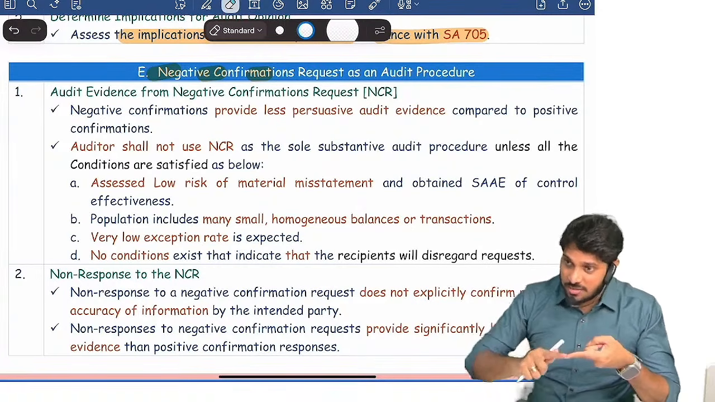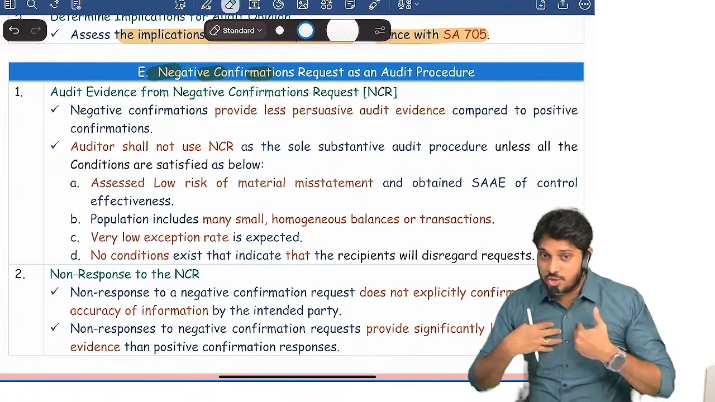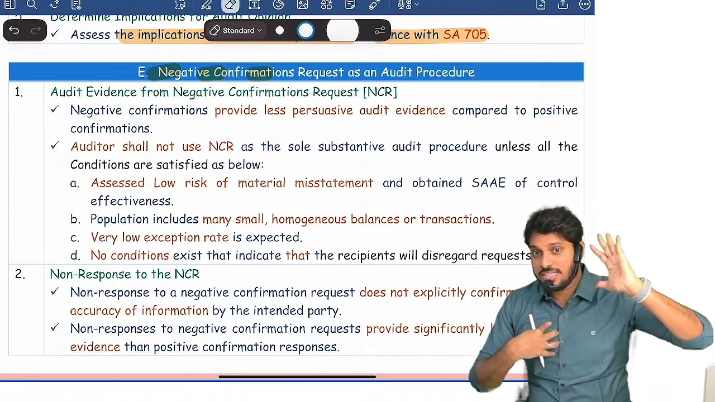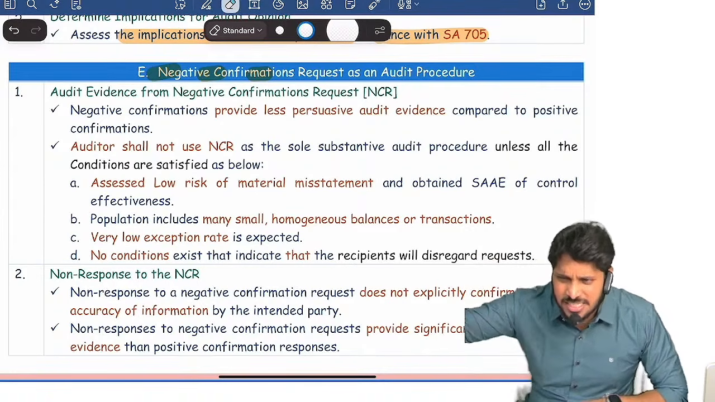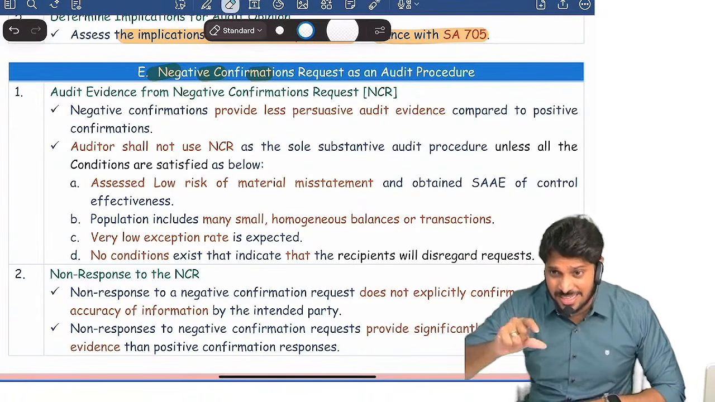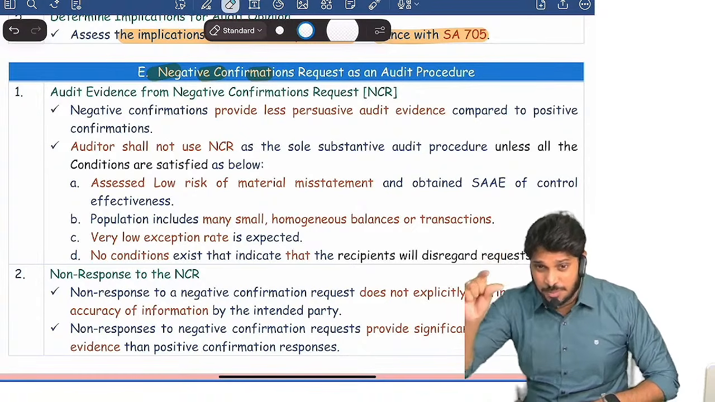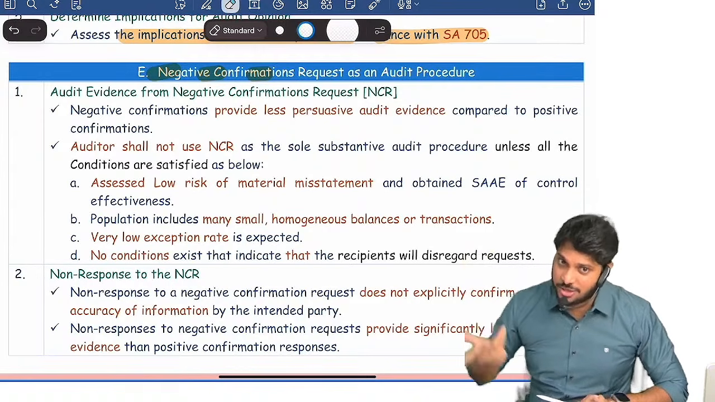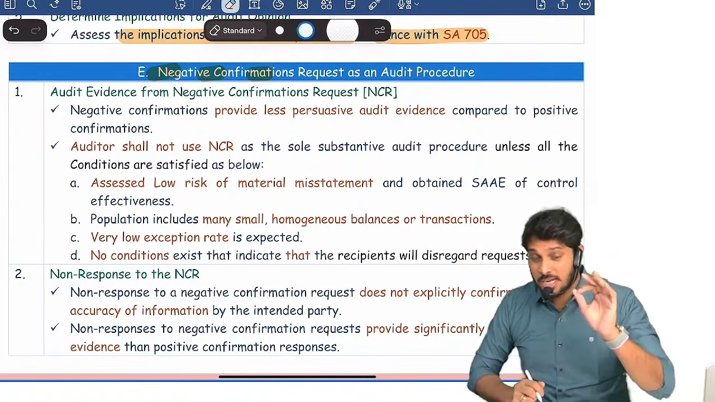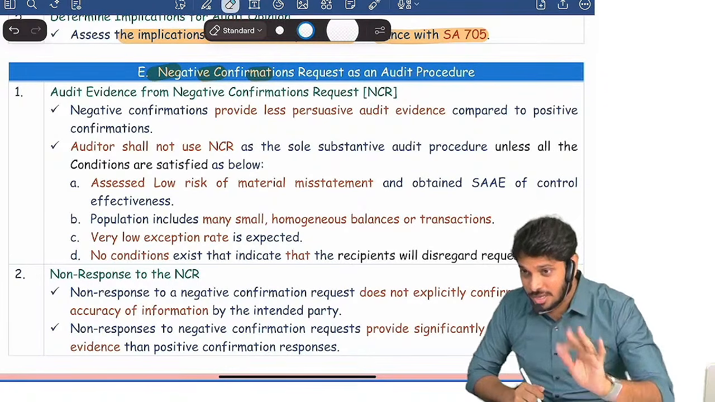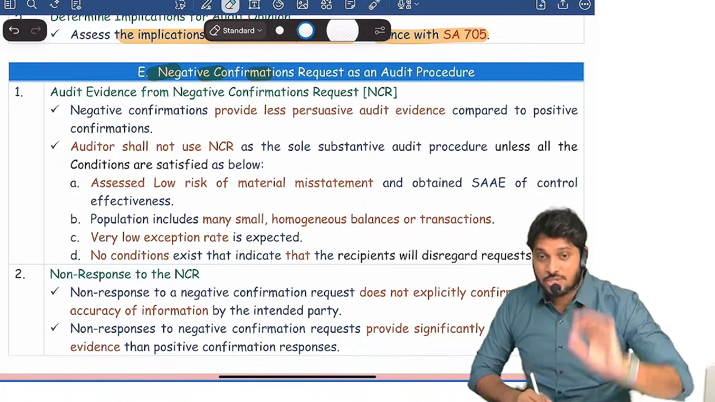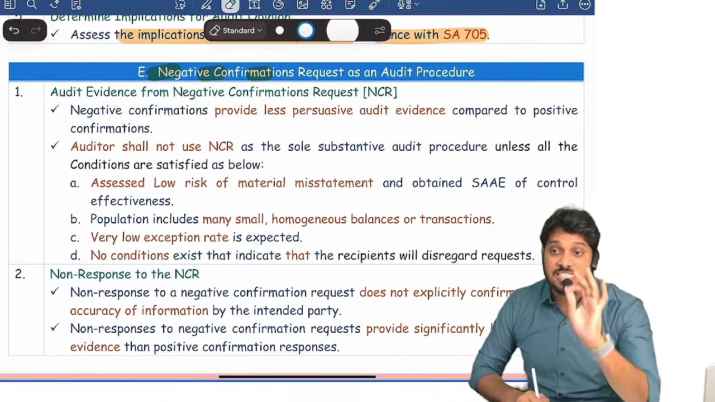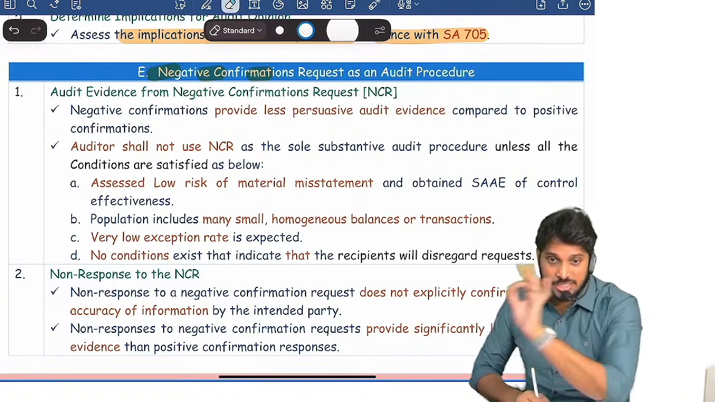Why? Because we used a negative confirmation request and he didn't reply. What do we assume after 3 days? Everything is matching. Is there any explicit confirmation from the third party that everything is matching? No. Is there any explicit receipt by the third party? No. Do we know whether he actually received it or not? There is no evidence. That is why a negative confirmation request is dangerous. It's not suitable everywhere. So a negative confirmation request is less persuasive than a positive confirmation request.